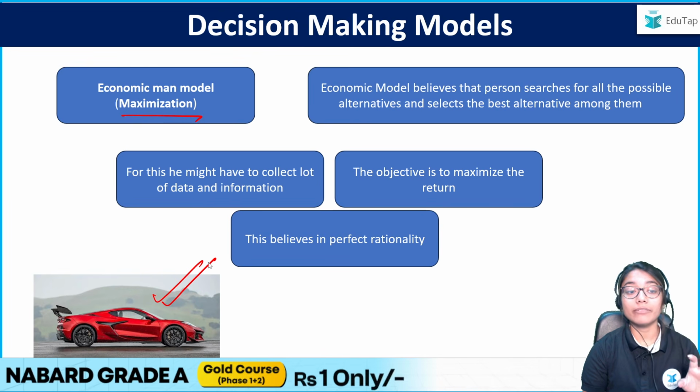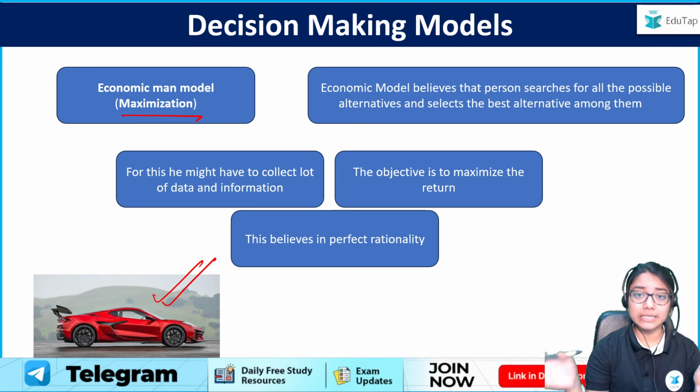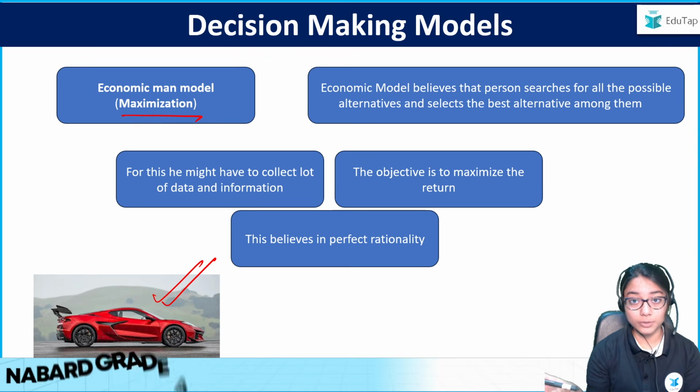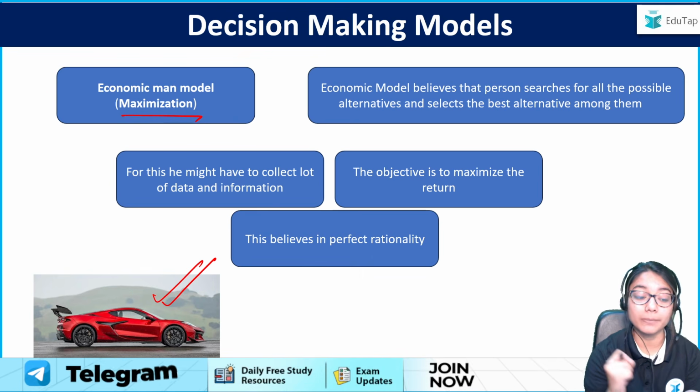So I will have a look at all the options I have available. Let's say I have Maruti, Kia, Toyota, Mercedes, I'll see all these options. From all these options, the economic man model says I will choose the option which will give me the maximum returns.